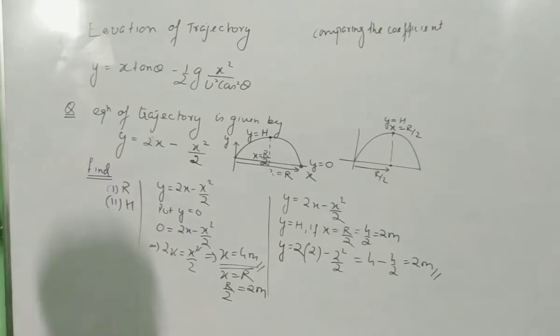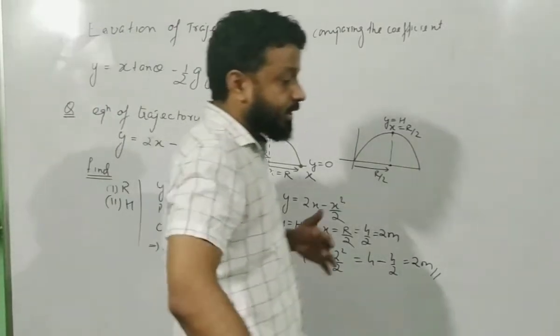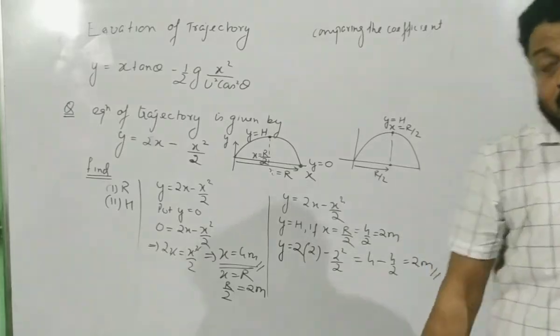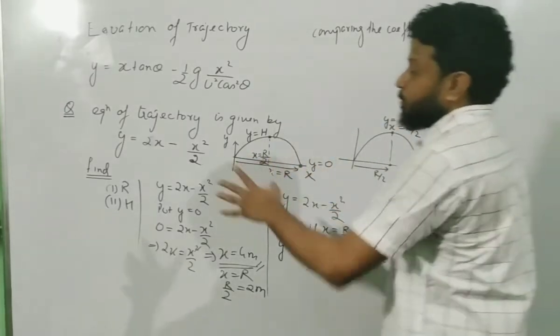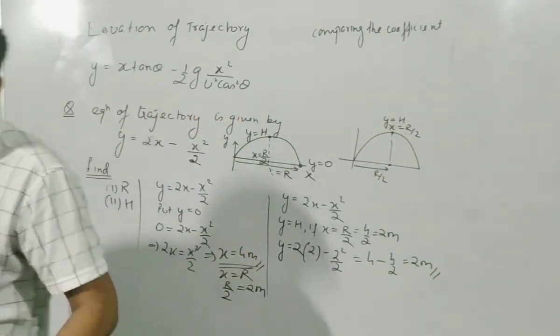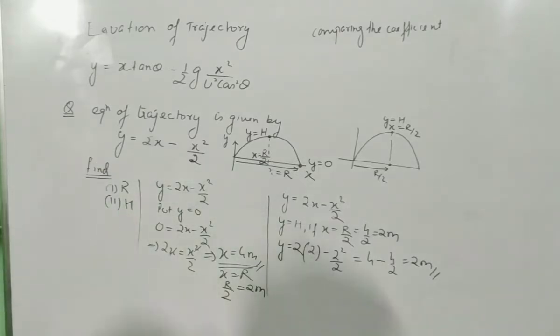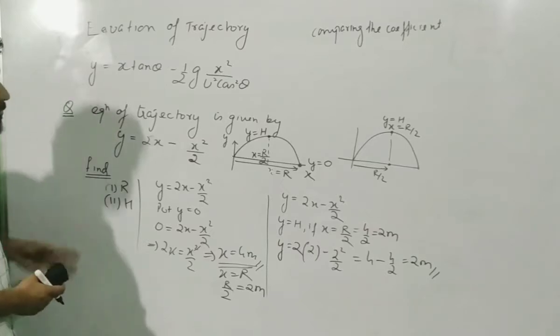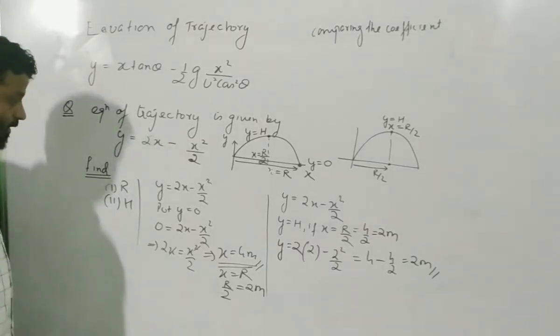So to find height, put the value of x as half of the range which you have found, and to find the range, right away put the value of y as 0, and right away you will get the range. Also, since you have come to my class, there is one more thing you can do over here.